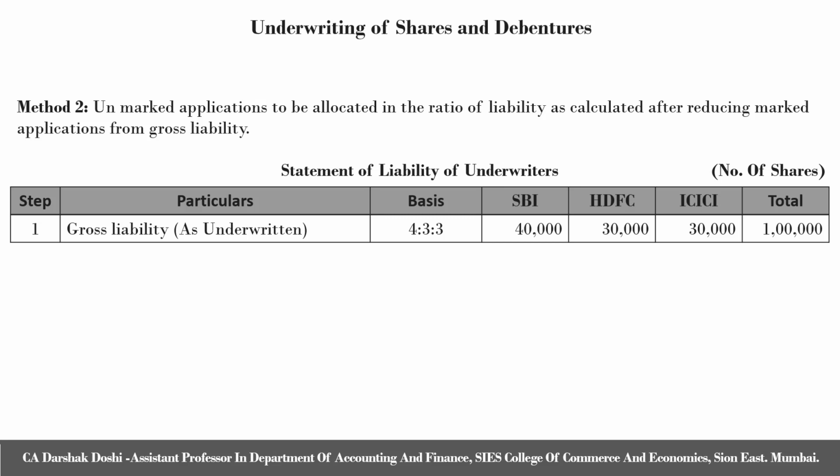The first step is gross liability, which we always get from the question. In the question, the gross liability amongst the underwriters is 40%, 30%, 30%, SBI, HDFC, ICICI respectively. Hence, it is 4 is to 3 is to 3 divided with the total issue of equity shares being 1 lakh, which comes to 40,000, 30,000, 30,000.